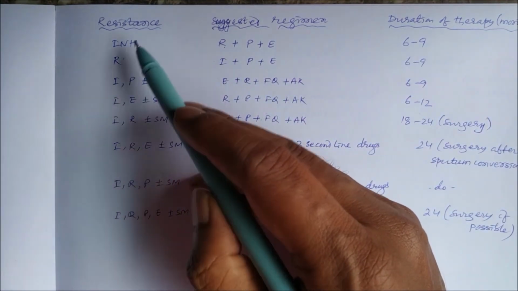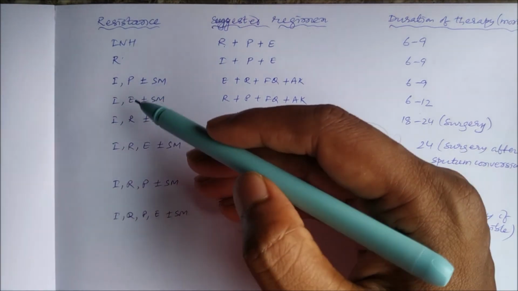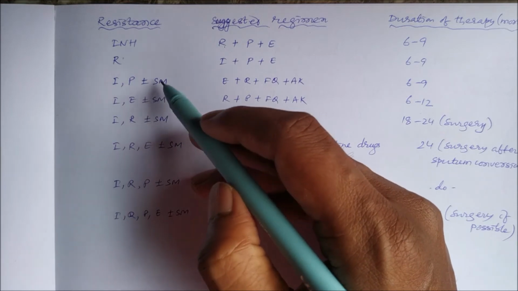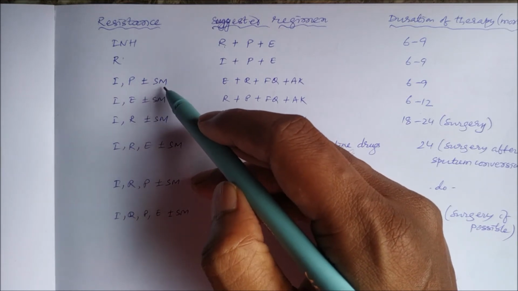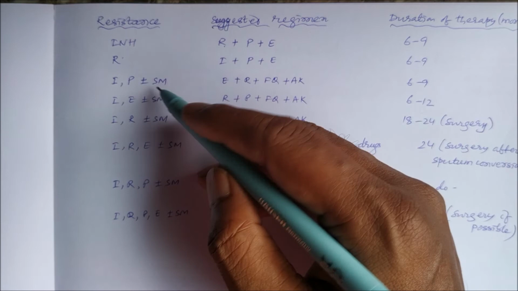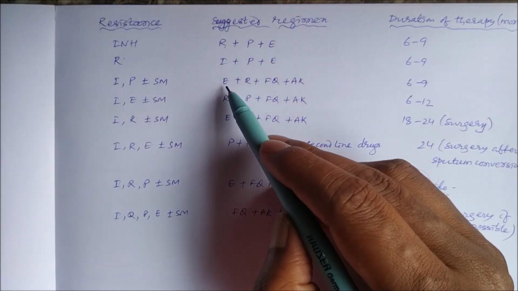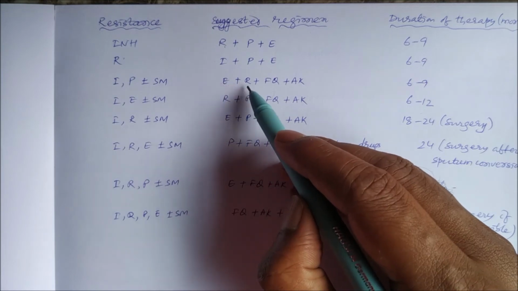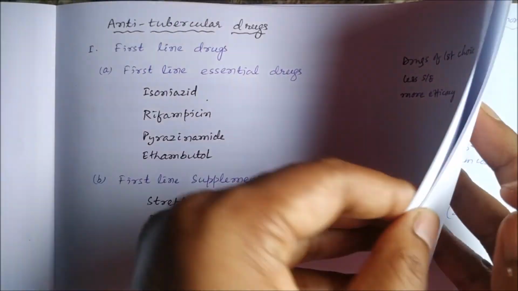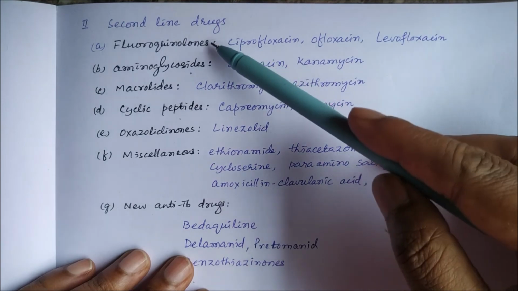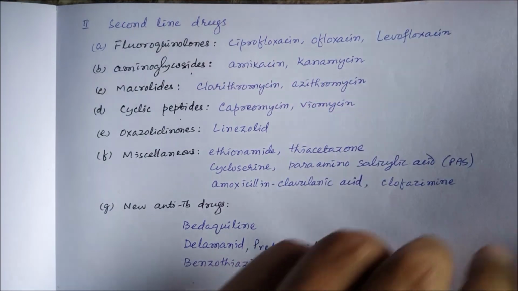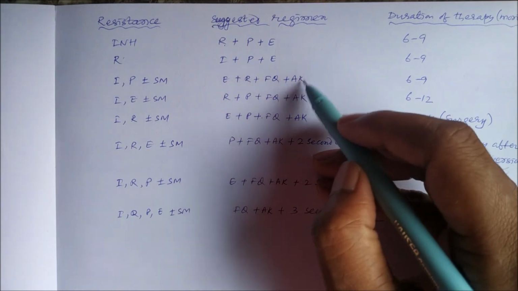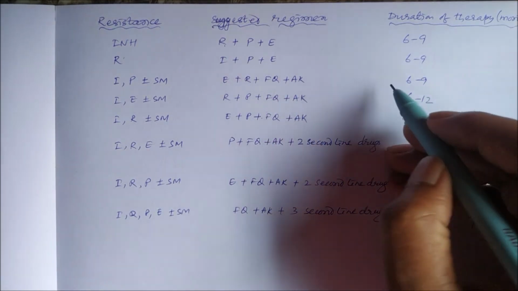When there is resistance to 2 drugs, multidrug resistance starts: isoniazid and pyrazinamide, which may or may not include resistance to streptomycin. In that case we give the other 2 first line drugs, ethambutol and rifampin, plus 2 second line drugs, one fluoroquinolone and one aminoglycoside, most preferably amikacin, again for 6 to 9 months.